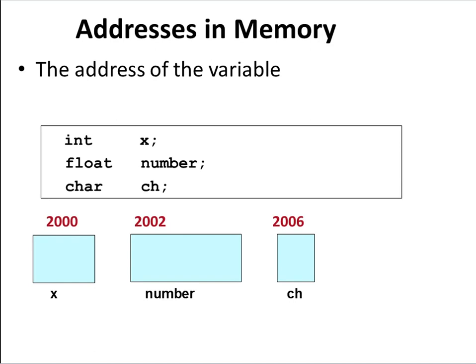These addresses are in hexadecimal numbers: 2000, 2002, 2006, as per the type of the variable. Integer requires 2 bytes, float requires 4 bytes, character requires 1 byte. Based upon the type of variable, memory is allocated in computer memory.